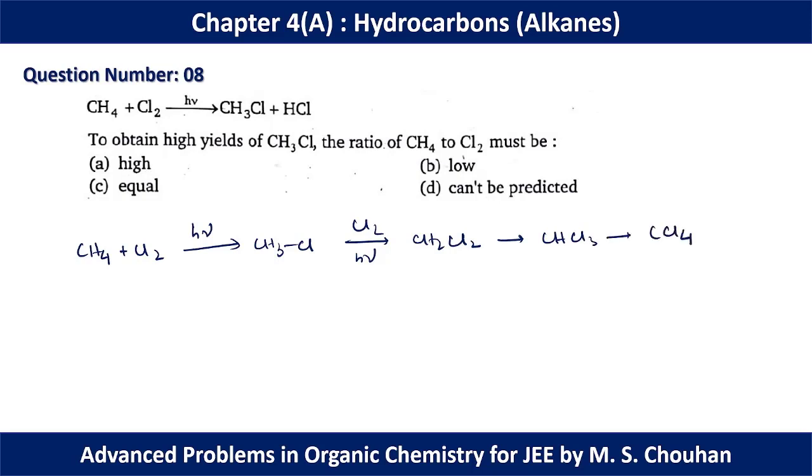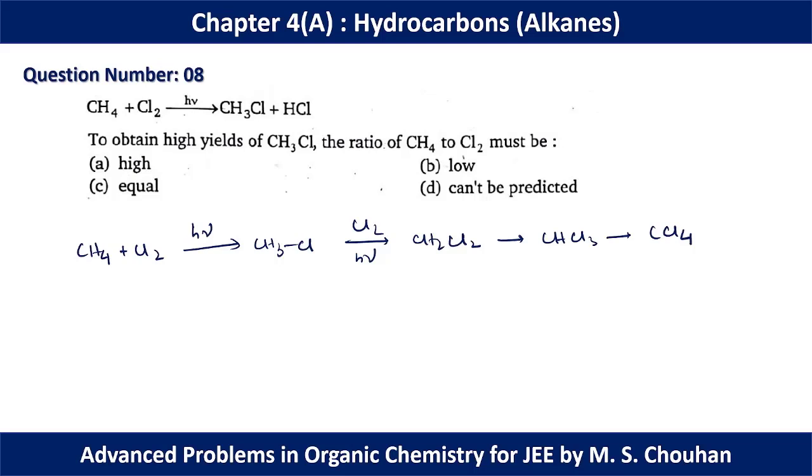Okay, so we have to keep the percentage of Cl2 very low, that's why the next reactions are not that much possible.